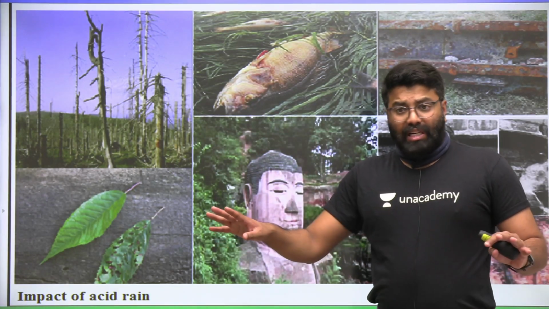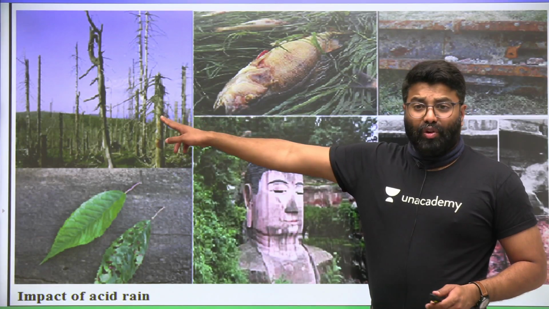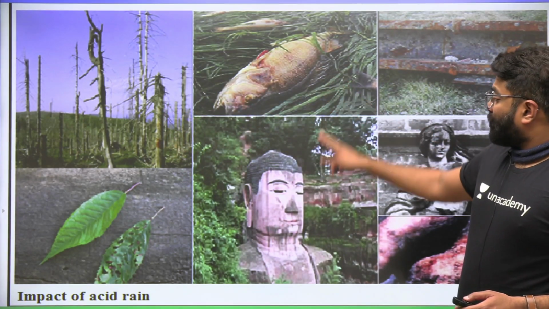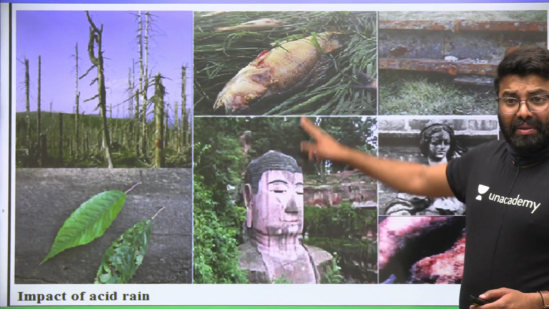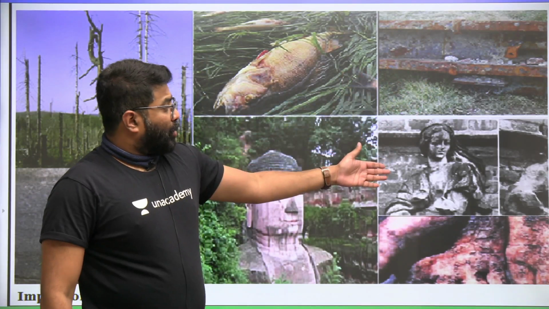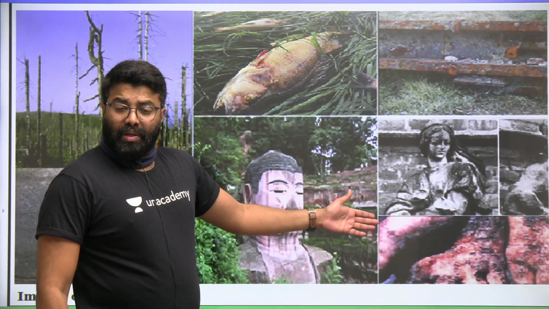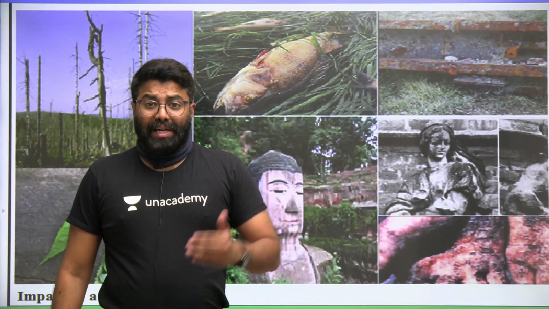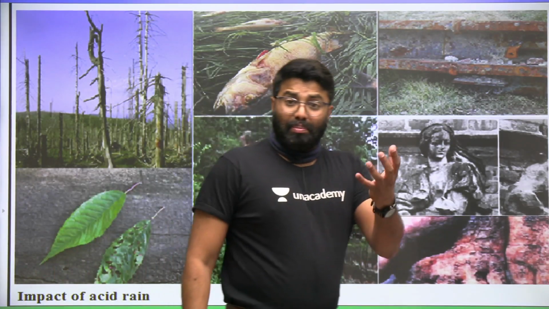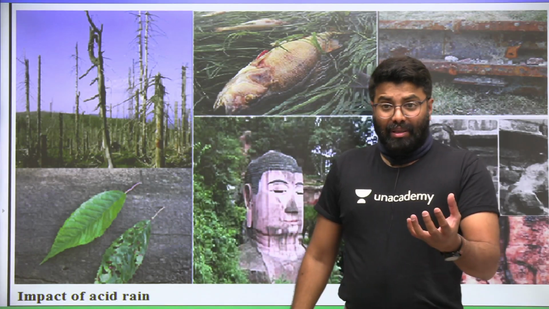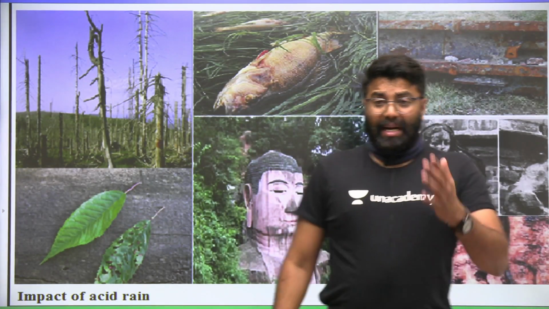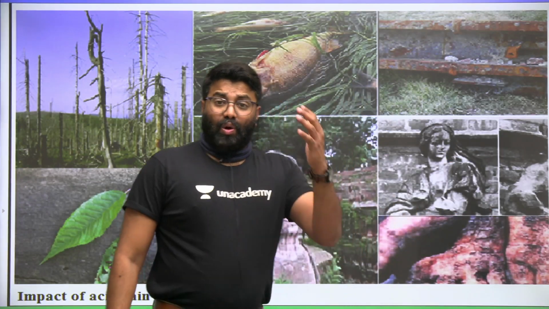It can result in large scale crop loss. It can affect flora and fauna. Here you can see the pictures. It can destroy monuments. It can bleach paints on structures, monuments and sculptures, and I have also seen acid rain contaminating drinking water. Acid rain can leach the minerals, macro and micronutrients in the soil. Acid rain can also cause vision loss.